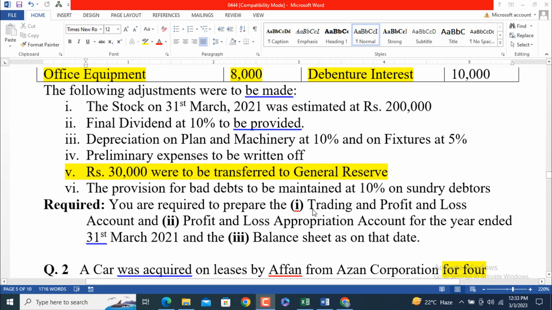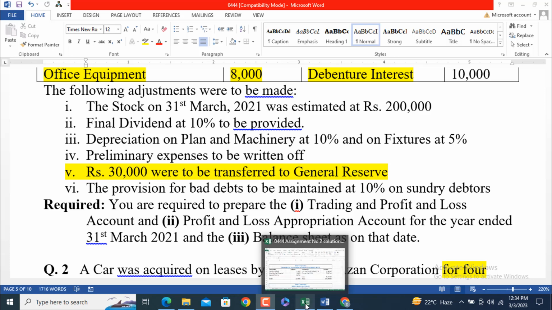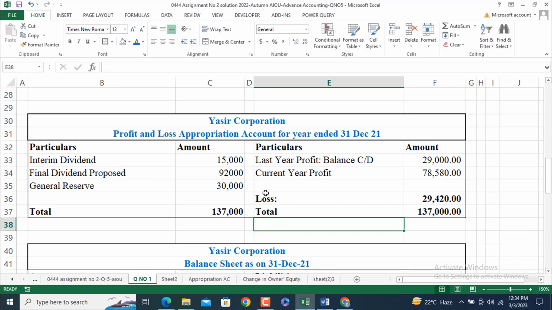You are required to prepare the trading and profit and loss account and profit and loss appropriation account for the year ended 31st March 2021 and the balance sheet as on that date. So basically we have three requirements. Two are related to the profit and loss account, and one is the balance sheet. So let's move to the solution. I have made the solution in Excel sheets. So here is the solution.